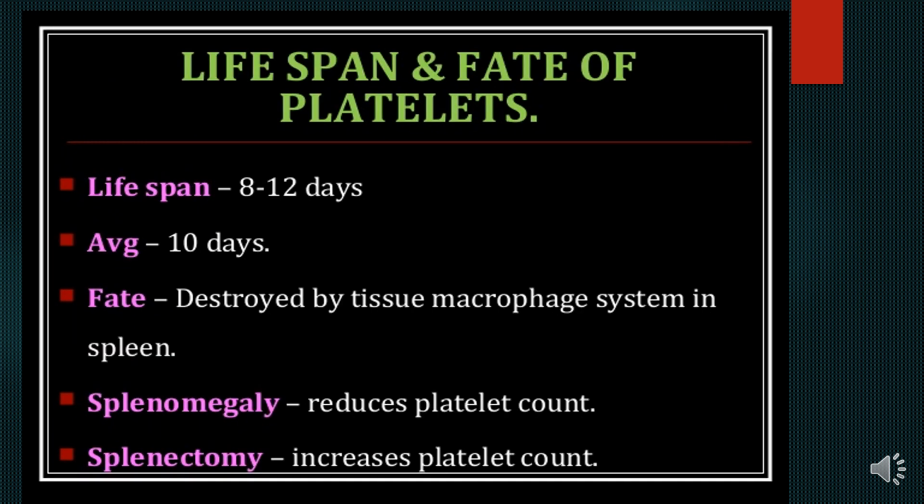The normal lifespan is 8 to 12 days. The average is 10 days. Fate: they are destroyed by the tissue macrophage system in the spleen, like the RBC. Splenomegaly reduces platelet count, and splenectomy increases platelet count.